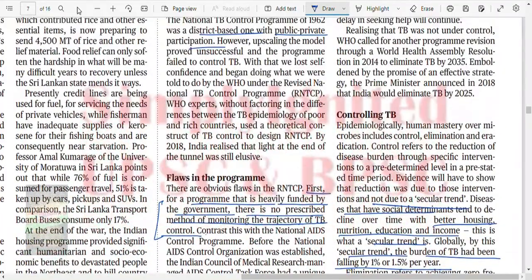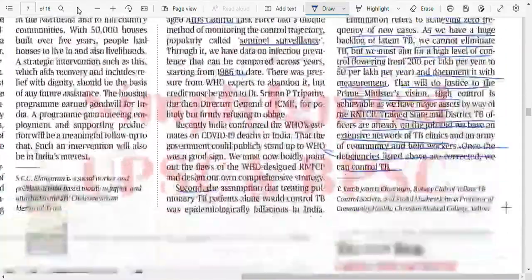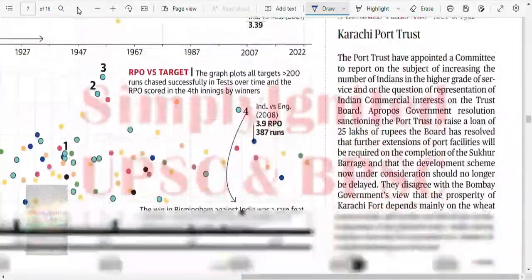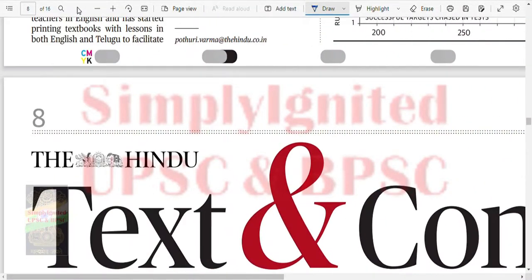It's an easy article, just give it a read, you will understand. I've read it for you, that's easy. Okay, so I think we have come to the end of today's newspaper. Yes, so I hope you like it.